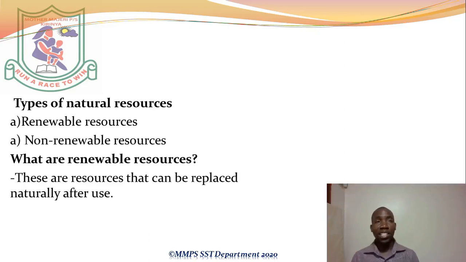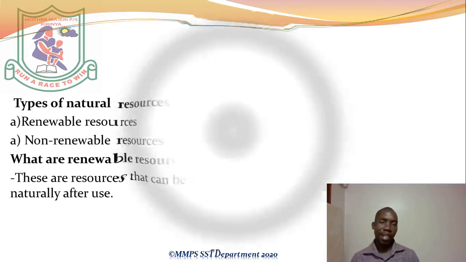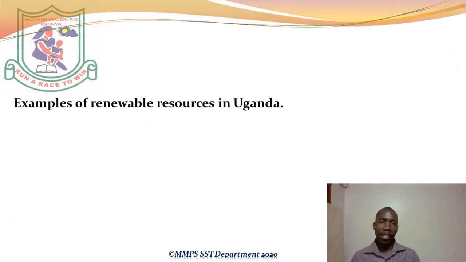You can't use them until they are completely done, because they recycle themselves, or they come to exist. They renew themselves, or they are replaced naturally. No one brings them back, but they will exist again. What are examples of renewable resources? The resources that come to exist on their own and can be replaced naturally. No one creates them, but they will come to exist. You use them, you can't exhaust them.